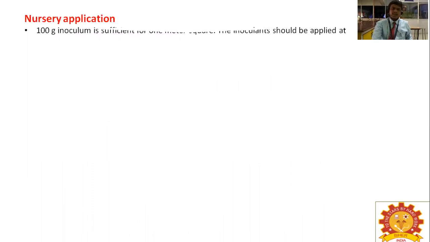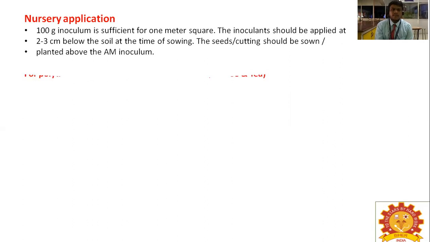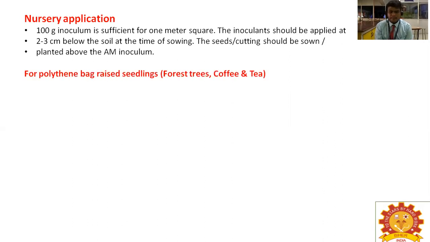So first one, nursery application. In the nursery application, 100 gram of inoculum is sufficient for 1 square meter. The inoculum should be applied 2 to 3 centimeters below the soil at the time of sowing. Okay, the seeds or cuttings should be sown or planted above the AM inoculum. The next method is for polythene bag raised seedlings, especially for forest tree species, coffee and tea, that is, plantation crops.